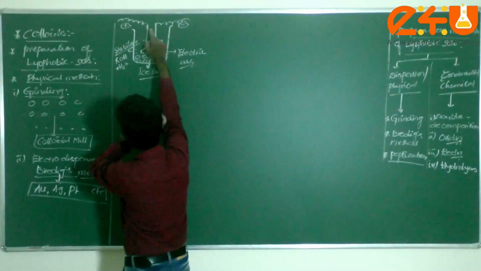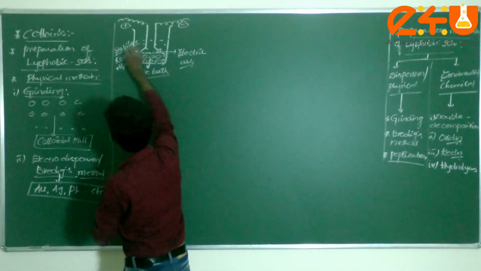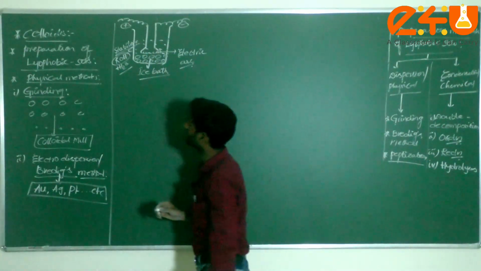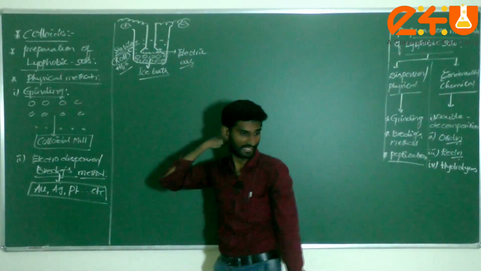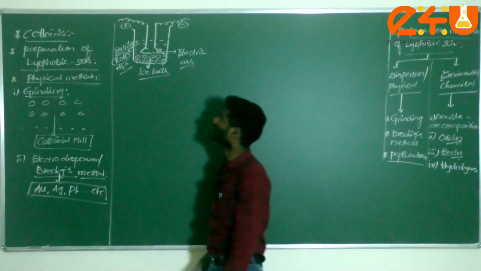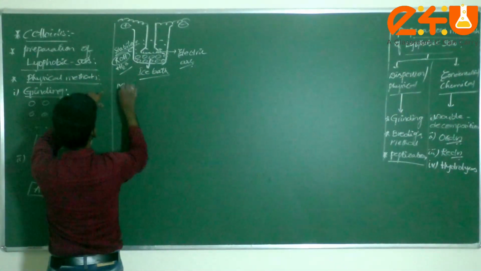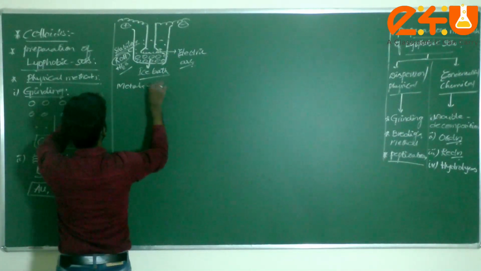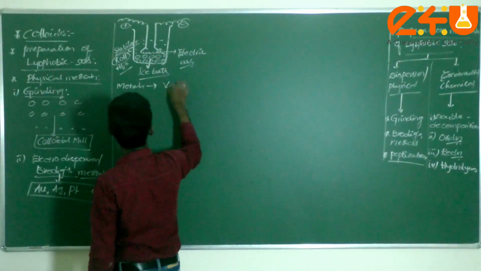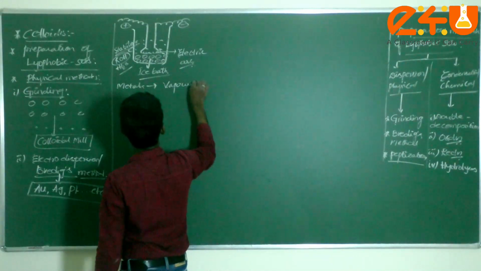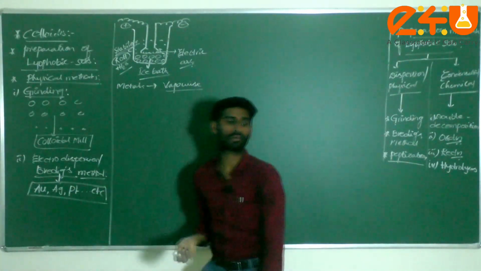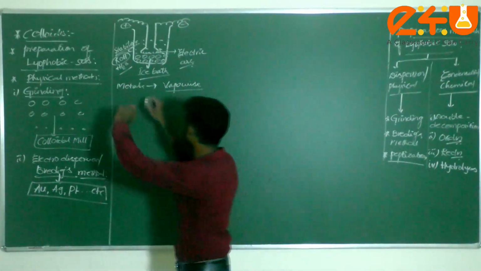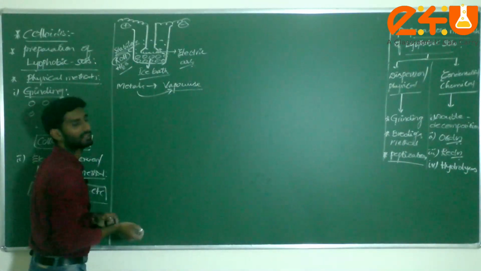Consider some stabilizing agents such as potassium hydroxide plus water. After you apply heat, what will happen? These metals become intense, and that is called vaporization. If you apply more energy, the metals slowly vaporize.